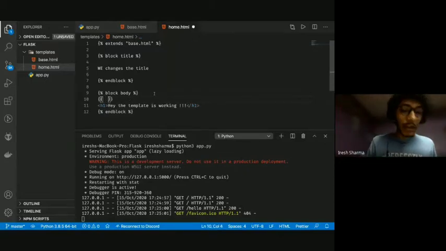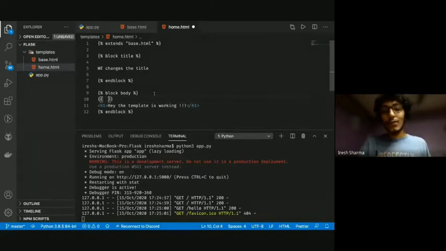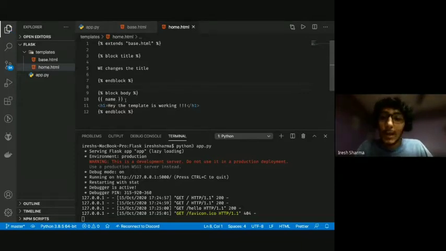I'm guessing everyone here knows what variables are because you have learned C and Sujan covered it in yesterday's event. So I'm going to take a variable called name, and I'm going to write it inside curly brackets. These curly brackets are the Jinja template itself. Everything related to Jinja and not HTML is in curly brackets.